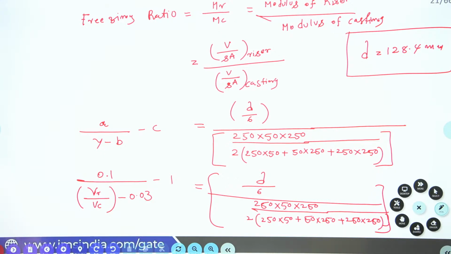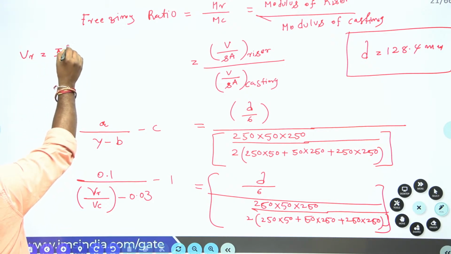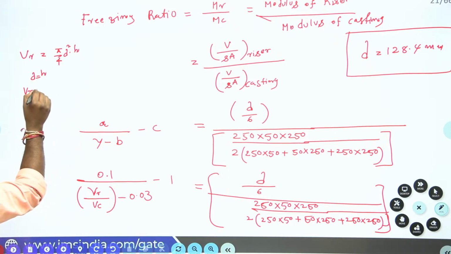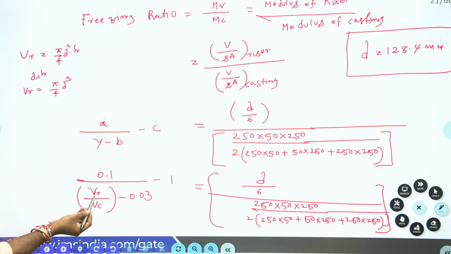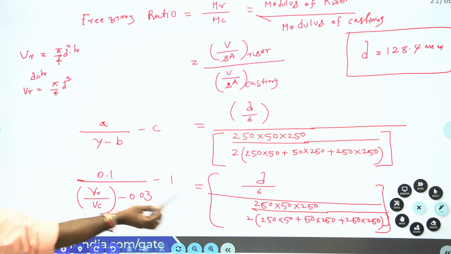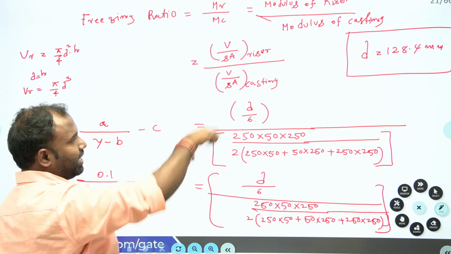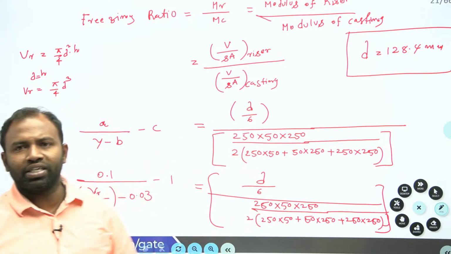Now solve this. Volume of the riser is pi by 4 D square H. Cylindrical riser, na? Here I can write volume of riser equal to pi by 4 D square into H, where D equal to H, na? So directly you can write volume of riser equal to pi by 4 D cube. Substitute pi by 4 D cube here and volume of riser as 250 by 50 by 250, then solve the equation for D, so that you are going to get D is 128.4 mm. Hope you understand the solution, guys.